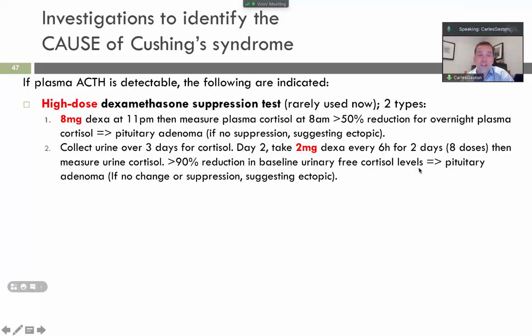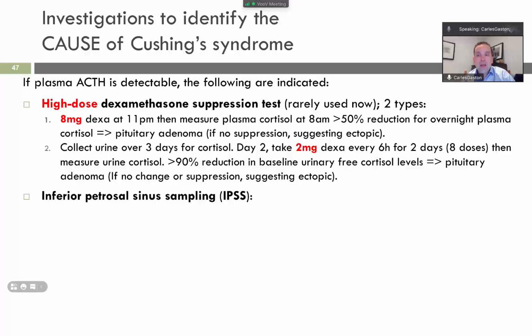No change in baseline urinary cortisol means ectopic production of ACTH. That means there is a pituitary adenoma if suppressed. There is another test which is inferior, which basically is performed with corticotrophin releasing hormone, and basically those are the baselines.